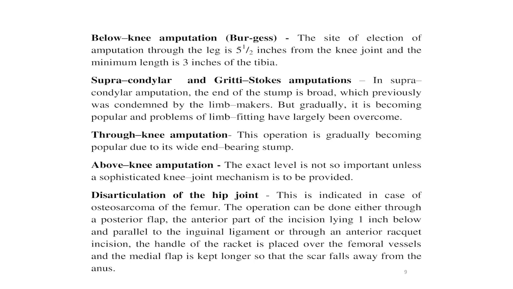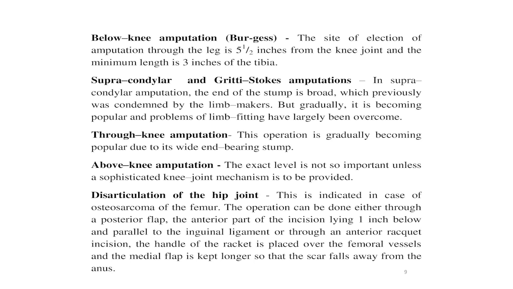Third is through knee amputation. This operation is gradually becoming popular due to its wide end bearing stump. The patient is placed in supine position with the knee hanging over the drop end section of the table. The anterior flap extends to the tibial tubercle and the short posterior flap extends to a level a little below the knee joint.